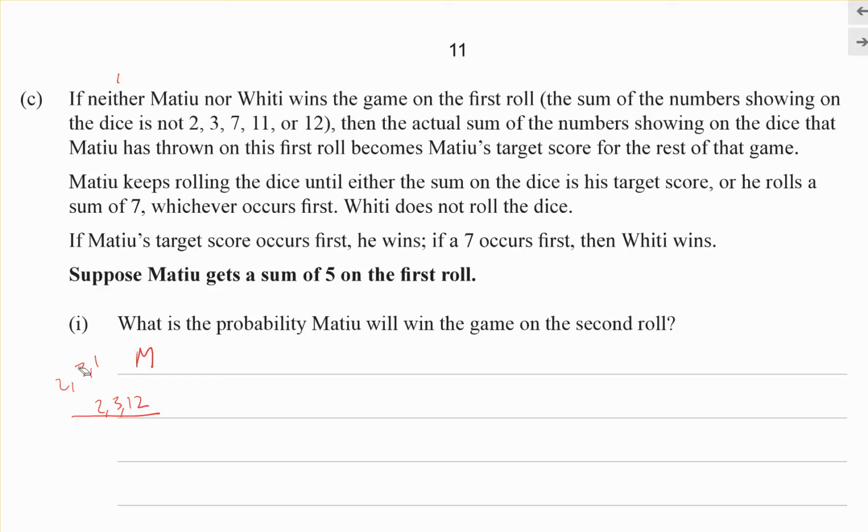Matthew wins if it's a 7 or 11. And neither of them win, the question we've just answered, which was 4, 5, 6, 8, 9, 10.